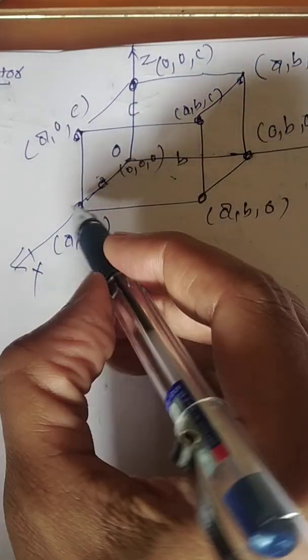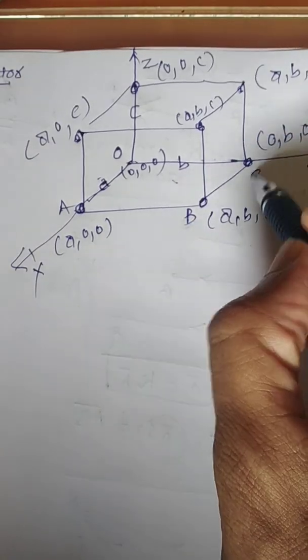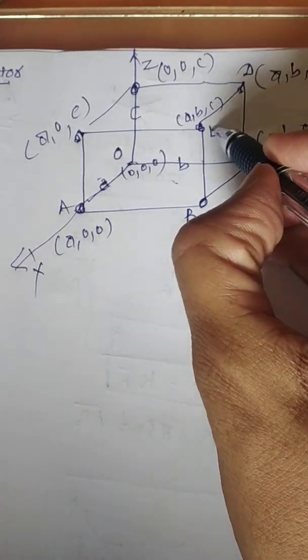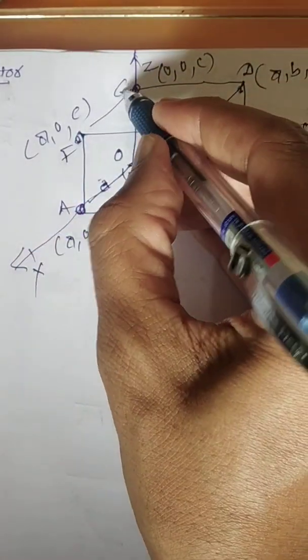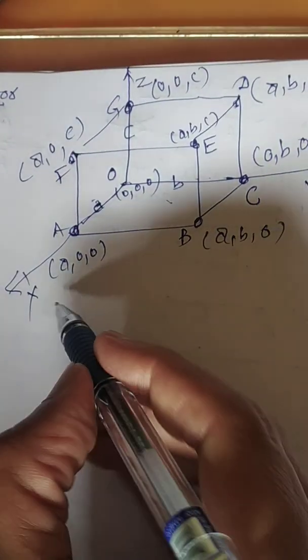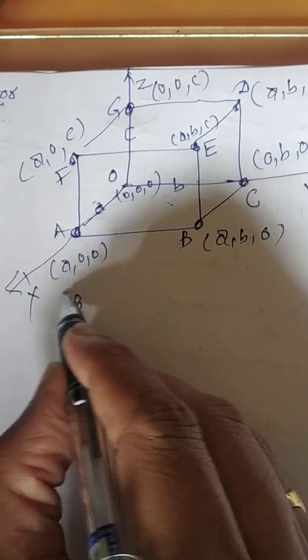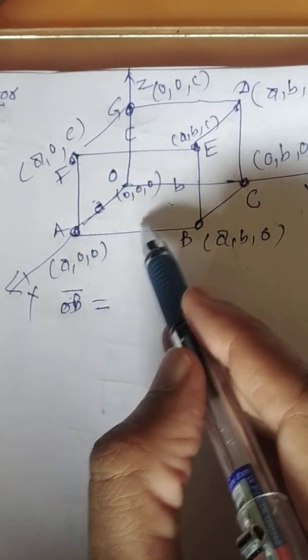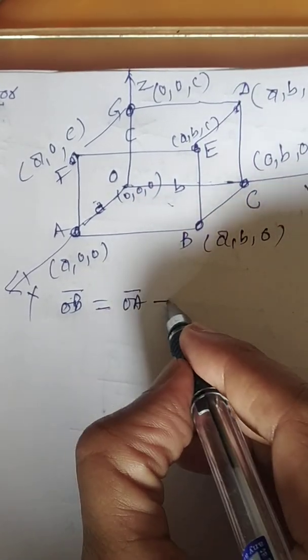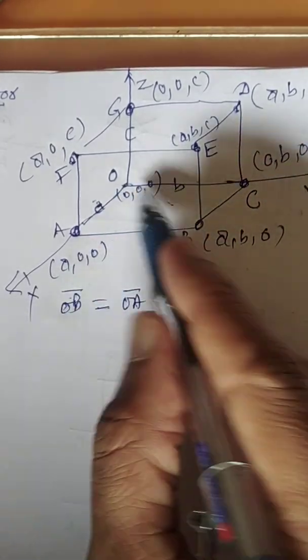Suppose someone is asking, here I am just naming the figure like this: C, D, E over here, F and G. In this case, if it is asked what the OB vector is, then definitely the OB vector can be obtained as OA vector plus OC vector. This is given this way.